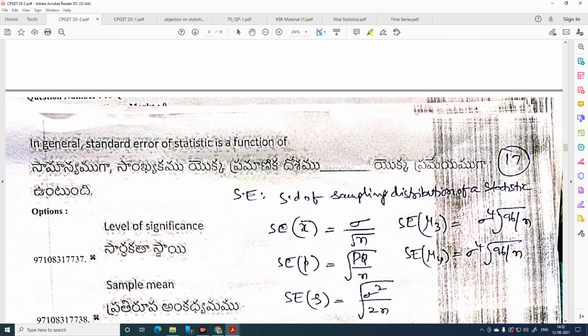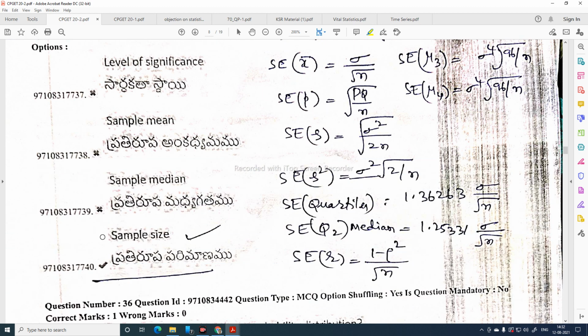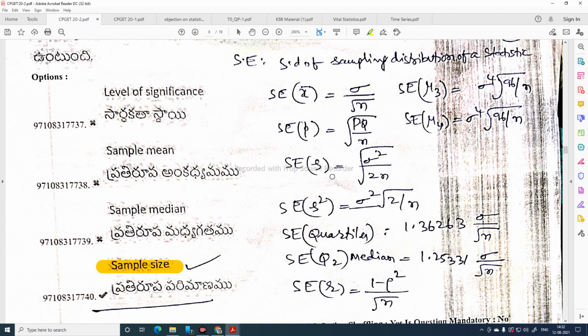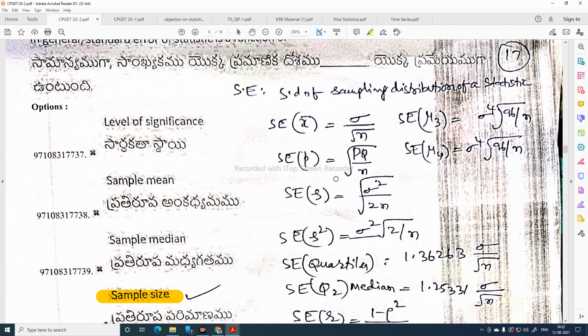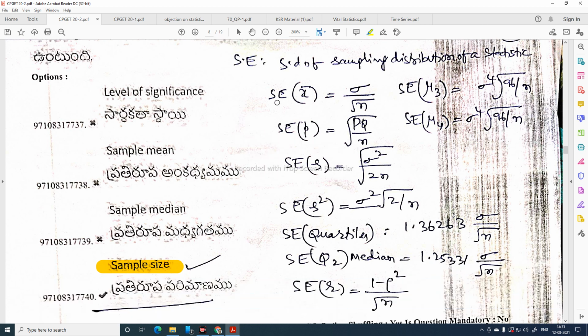In general, standard error of a statistic is a function of sample size. Wherever we observe the standard error of a statistic, we can observe the sample size n. I have given the standard errors of some statistics. Standard error of x bar is sigma by root n. Standard error of mu 3 is sigma power 3 times root of 96 by n.